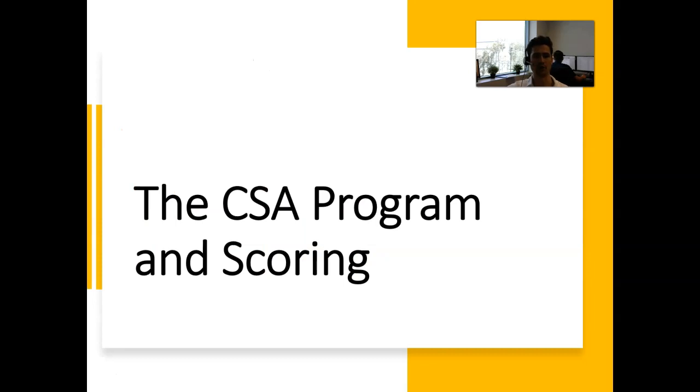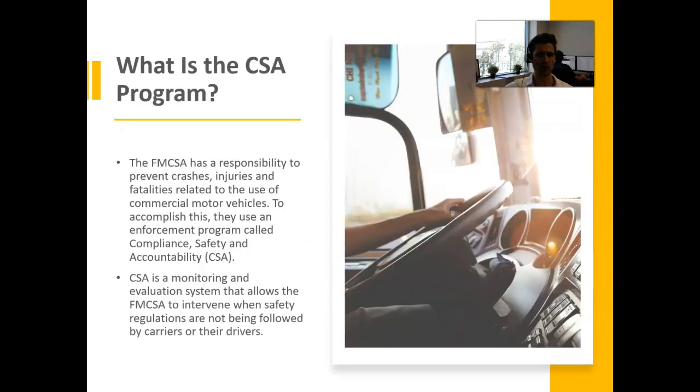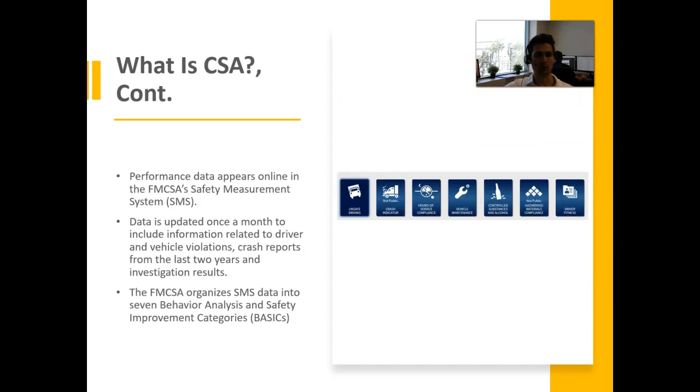So, the CSA program and scoring. Just a quick recap on what the CSA program is. FMCSA has a responsibility to prevent crashes, injuries, and fatalities related to the use of a CMV, and to do this, they use the CSA program. CSA is a monitoring and evaluation system that allows the FMCSA to intervene when safety regulations are not being followed by carriers or their drivers. Performance data appears online in the FMCSA Safety Measurement System, SMS.